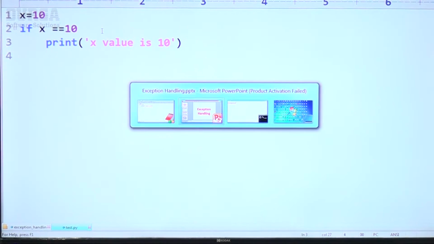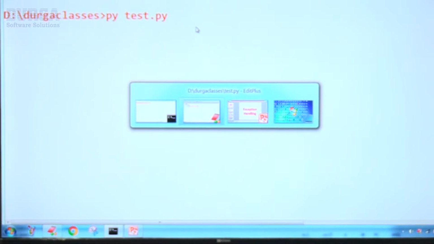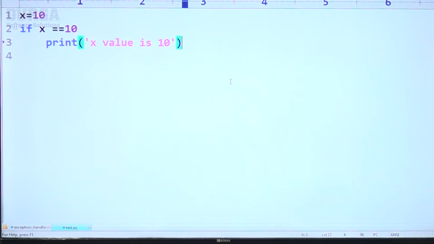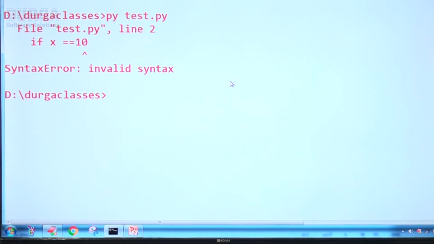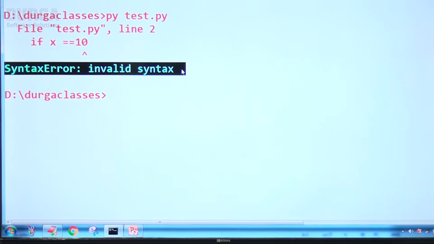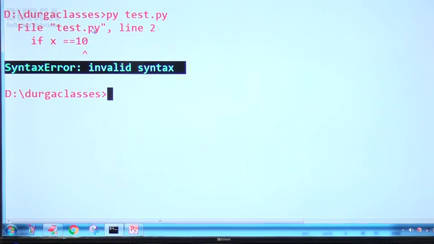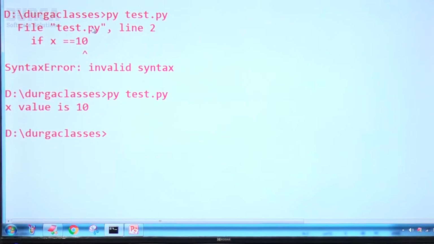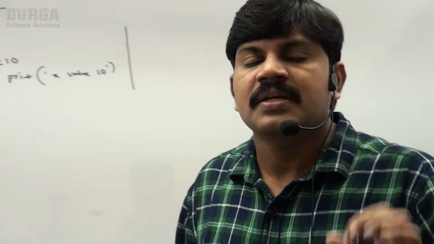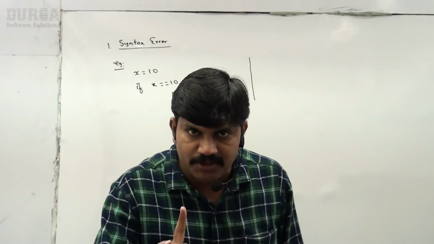Now observe very carefully, py test.py. What is the answer we are going to get? If I run this code, immediately the Python virtual machine will give a syntax error, invalid syntax. So immediately I will correct that mistake. If I add the colon, then happily it is going to run, sir. x value is 10. Syntactical mistakes, because of invalid syntax, errors will be raised. Are you in a position to understand, sir?